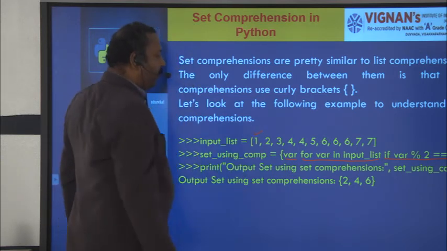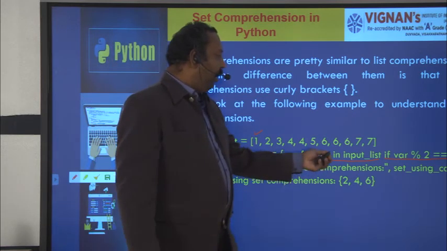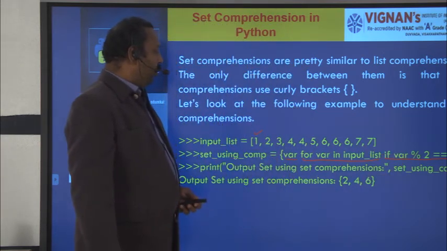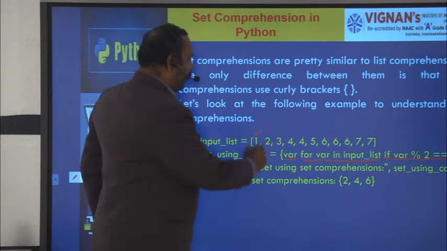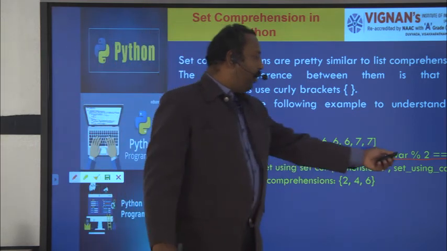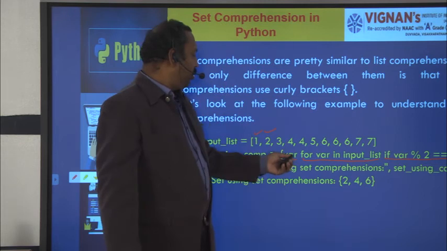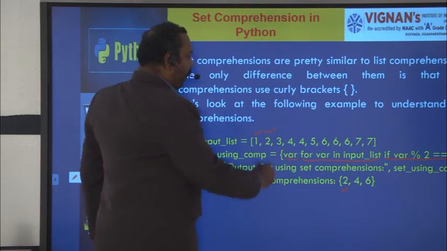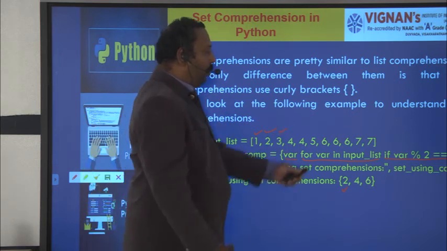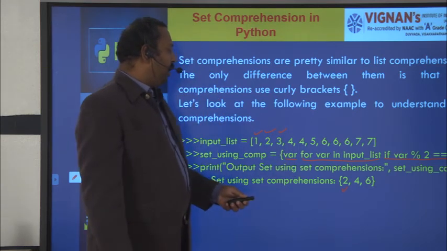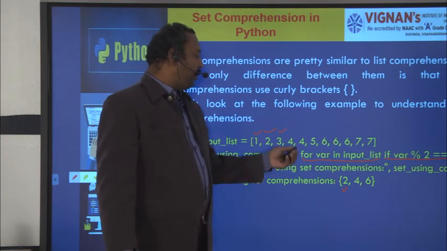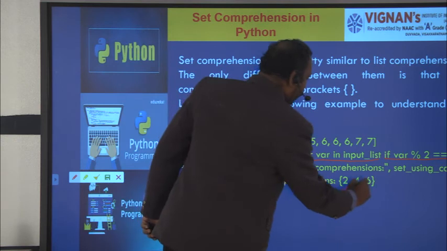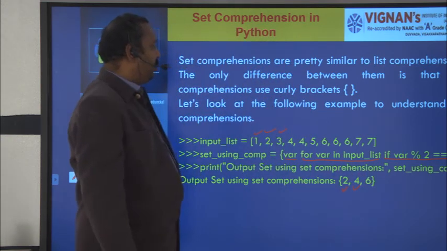First element 1, so var gets value 1. If 1 mod 2 equal to 0, the condition is false, so you won't get 1. Next 2 is assigned to var, and 2 mod 2 equal to 0, the condition is true, so 2 goes to the output expression. 3 mod 2 is false, so it will not be assigned. 4 mod 2 equal to 0, true, so 4 will be assigned to the set.